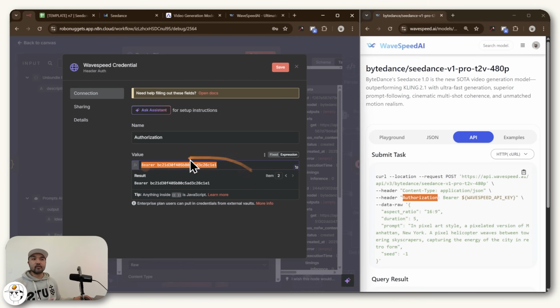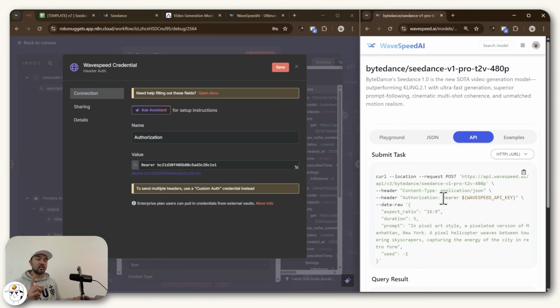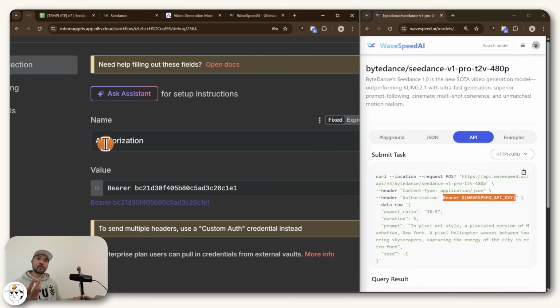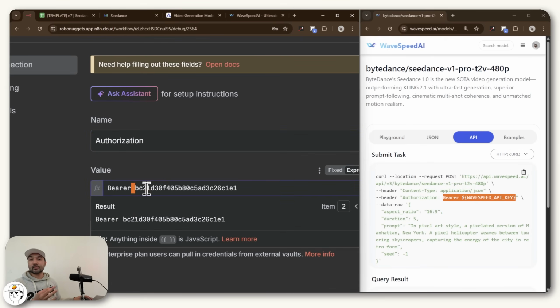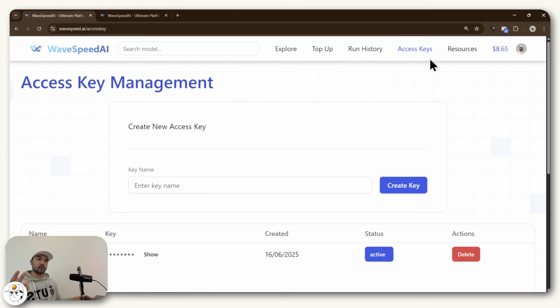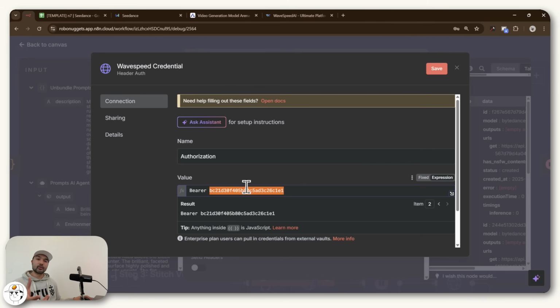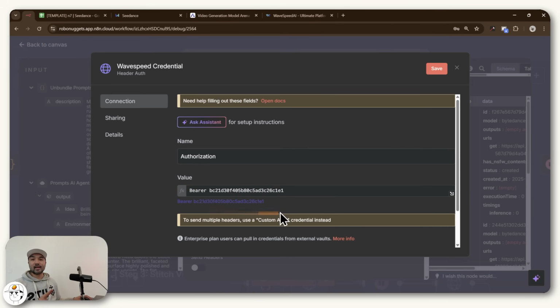And then you also have the value here, which as per WaveSpeed needs to be typed as Bearer space followed by your API key. You just need to make sure it's typed exactly as this, along with the capitalization, as well as the space after Bearer, and then followed by your API key, which in WaveSpeed you can find here under access keys at the top. But just note that your API key is like a password, so you should keep it safe, because anyone who has your API key would be able to use your account and the funds that you have in that account as well. So here in my example, I just provided a mock value for illustration purposes.